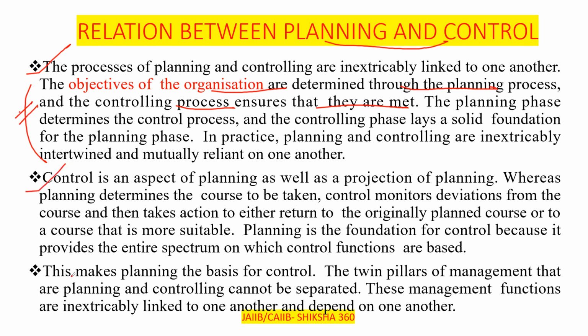Control is an aspect of planning as well as the projection of planning. Whereas planning determines the course to be taken, control monitors deviation from that course, and then takes action to either return to the originally planned course or move to a course more suitable for the situation.